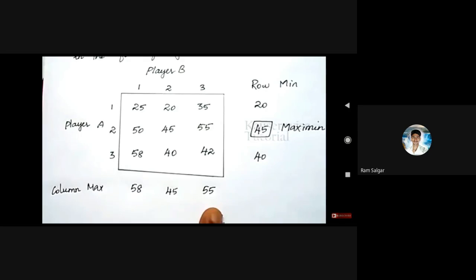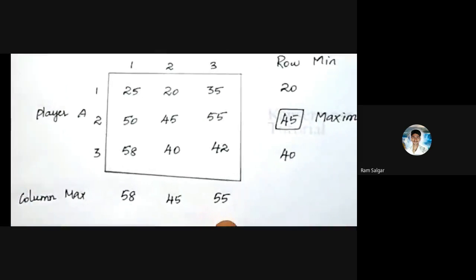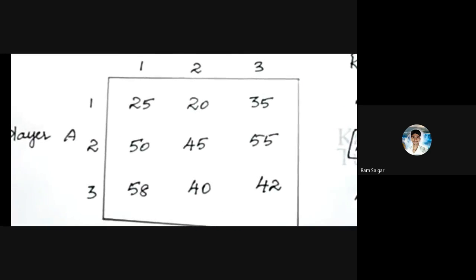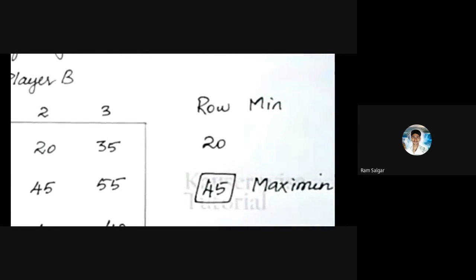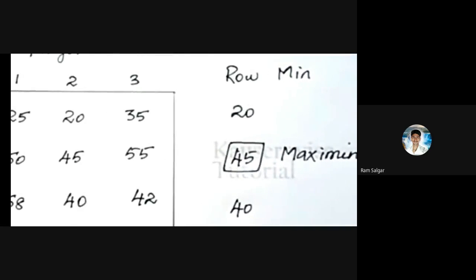Considering player A, strategy number one has values 25, 20, 35. So calculate all the row minimums: 25, 20, 35. In between the three values, 20 is the minimum, so write down that 20.